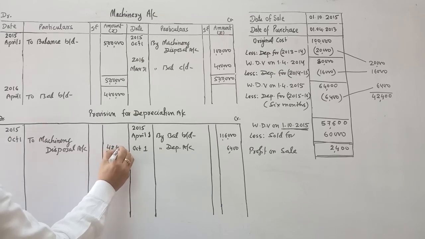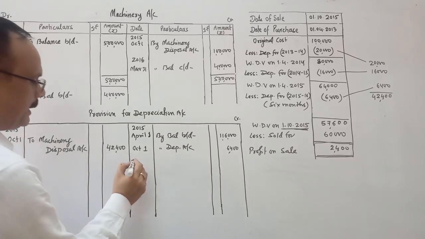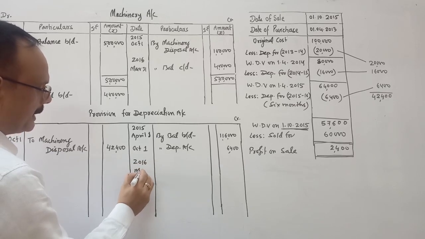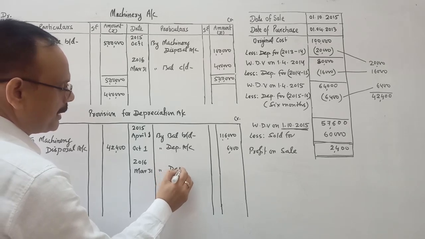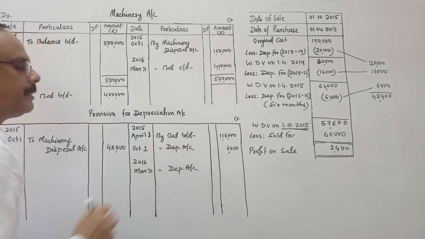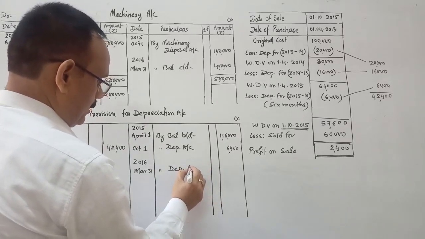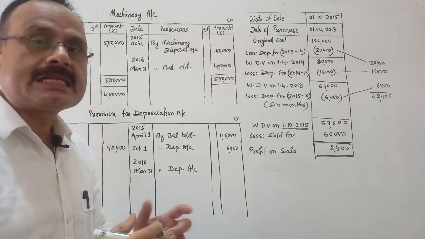42,400 will be transferred to machinery disposal account. Thereafter we will calculate the depreciation on the rest of the machinery by depreciation account, at the rate of 20% on diminishing balance method.